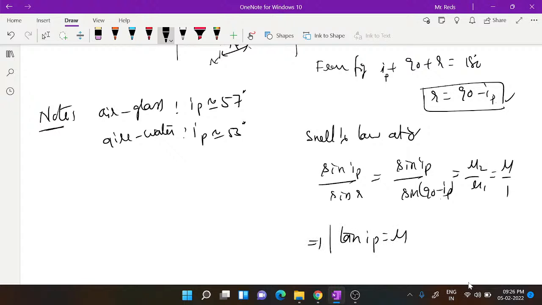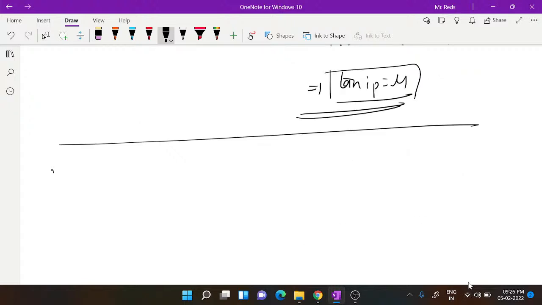Now question number 19: an unpolarized light is incident on a plate of refractive index mu equal to root 3, and the reflected light is found to be completely plane polarized. The moment you observe this, it means the angle of incidence is the polarizing angle.